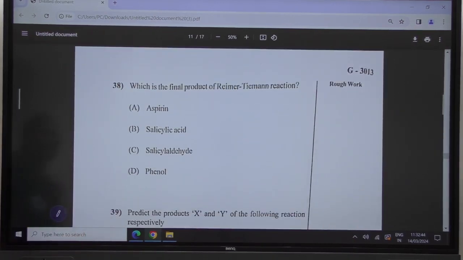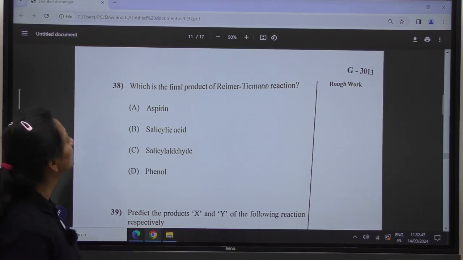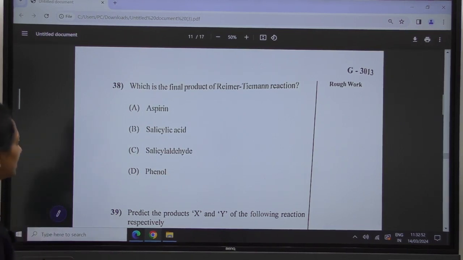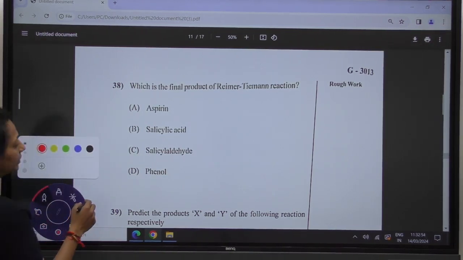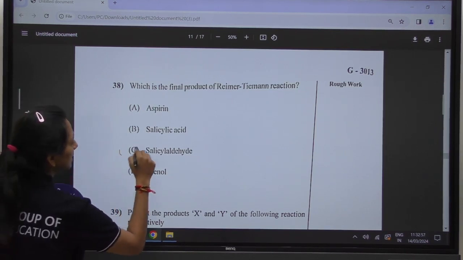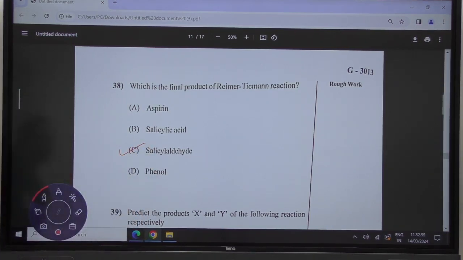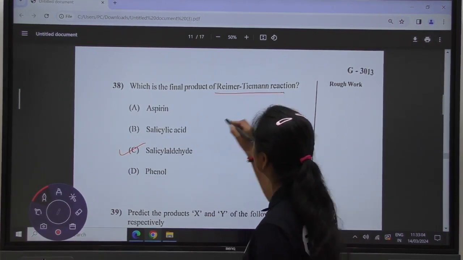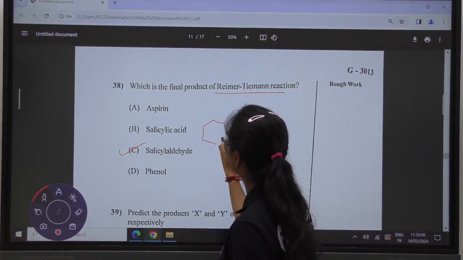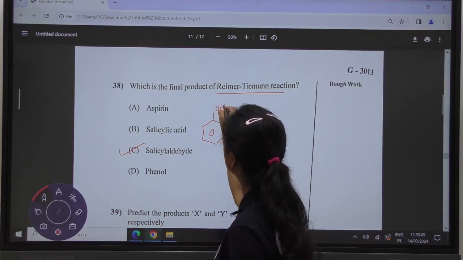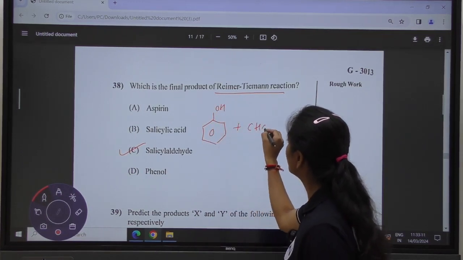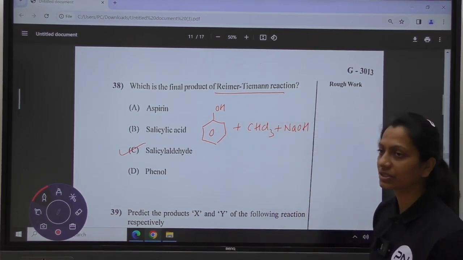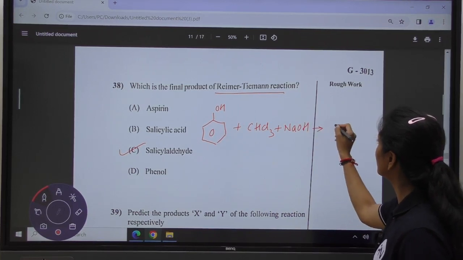In question number 38, it has been asked which is the final product of the Reimer-Tiemann reaction. So in this the answer will be salicylaldehyde. In the Reimer-Tiemann reaction, we are starting with phenol. It is being treated with chloroform in presence of base, NaOH.